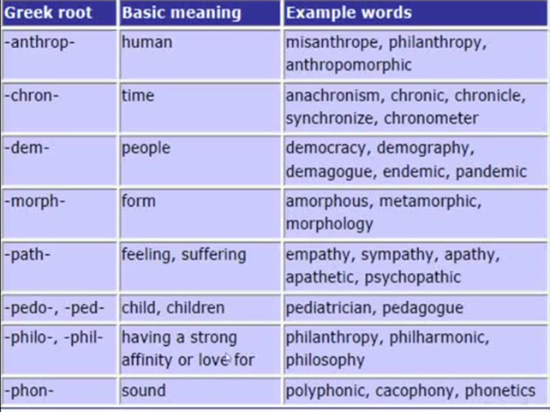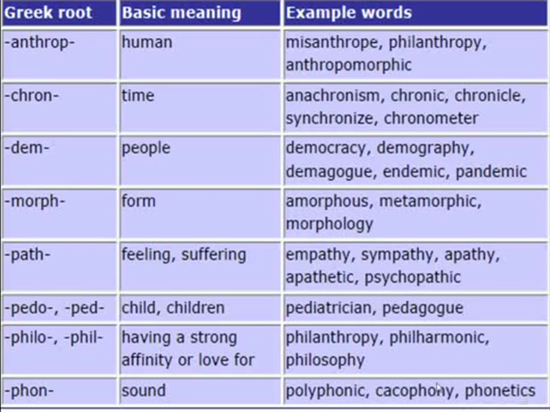Examples for the use of this Greek root these days: philanthropy, philharmonic, philosophy. So it refers to or means having a strong affinity or love for something. Greek root here, phon. It means sound. Examples for the use these days: polyphonic. All right. Cacophony and phonetics.